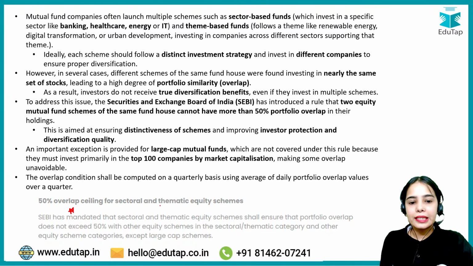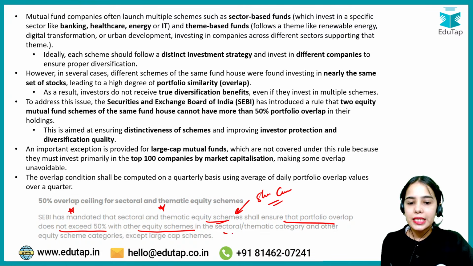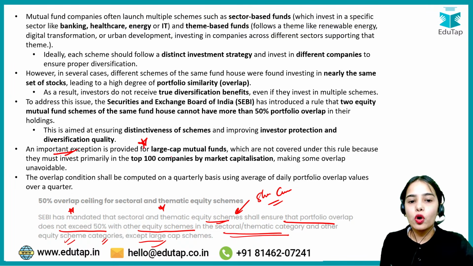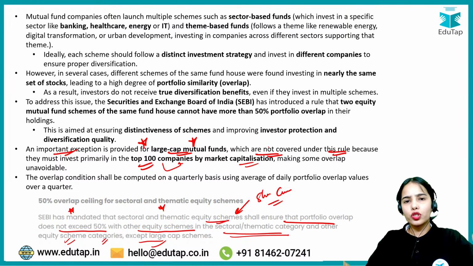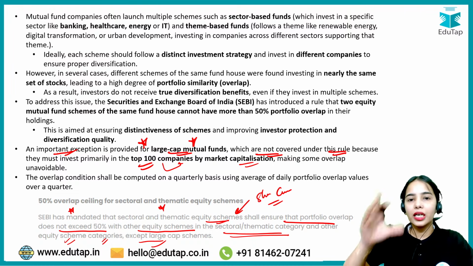Yes, SEBI has mandated that sectoral and thematic equity schemes that are investing in the shares of companies shall ensure that portfolio overlap does not exceed 50% with other equity schemes in the sectoral or thematic category and other equity scheme categories, except large cap schemes. Now, an important exception is provided for large cap mutual funds, which are not covered under this rule, because large cap mutual funds are basically investing in the top 100 companies by market capitalization. So in large cap mutual funds, there is overlap that cannot be stopped, because they all are investing in the top 100 companies.